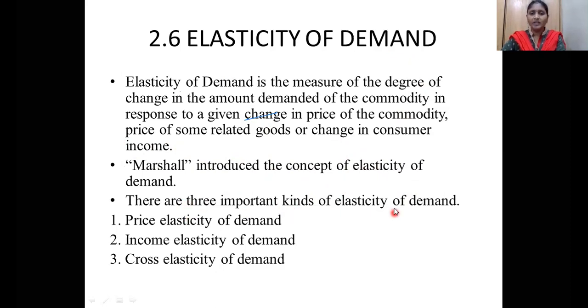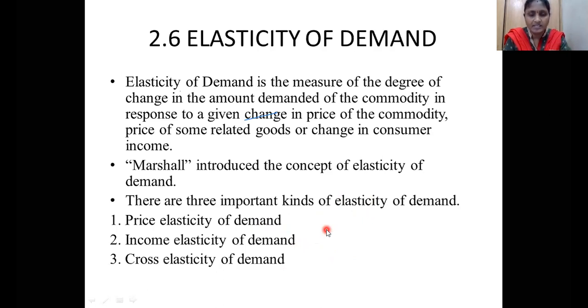There are three important kinds of elasticity of demand: price elasticity, income elasticity, and cross elasticity. Already we have explained those concepts under the demand concept itself. Here we are going to study the formulas, how elasticity is measured.